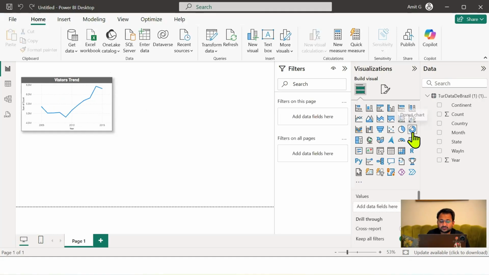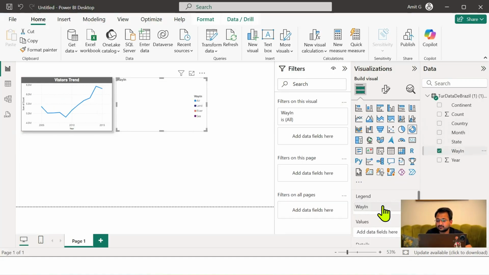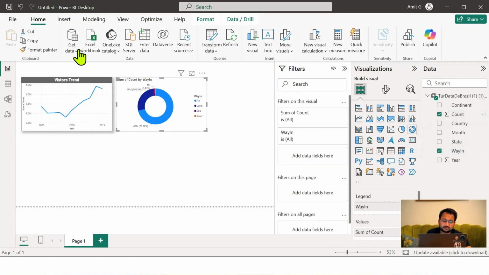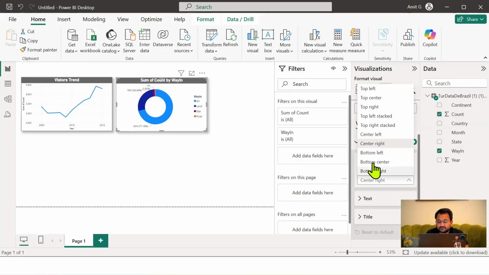I have clicked on donut chart, and I'm going to now drag way in the legend, and I will put count on the values. Now, as a best practice, the legends that we have, we should always keep them in the bottom center. So if I go to the formatting, there you will be able to find it.